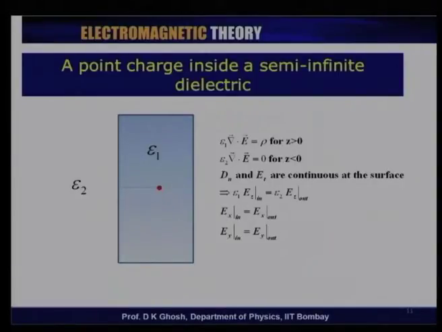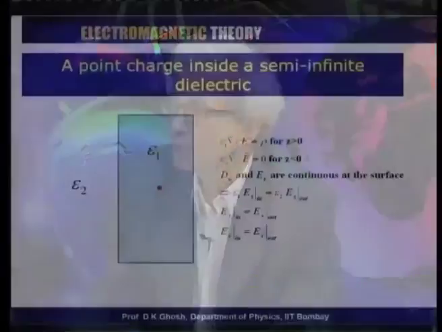So, epsilon 2 exists in the space z less than 0, and since there are no charges in the region z less than 0, I know that epsilon 2 times del dot E must be equal to 0. In the region z greater than 0, epsilon 1 del dot E is nothing but the charge density rho. There is a charge at least here, because we have put a charge at the position d.